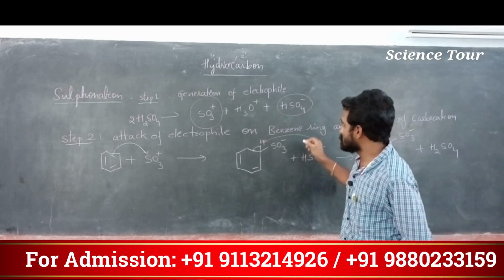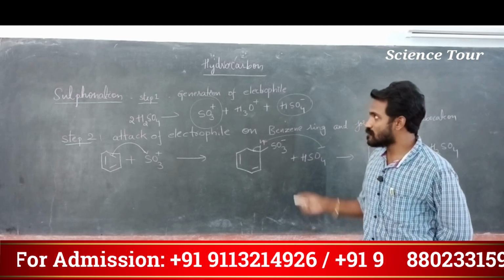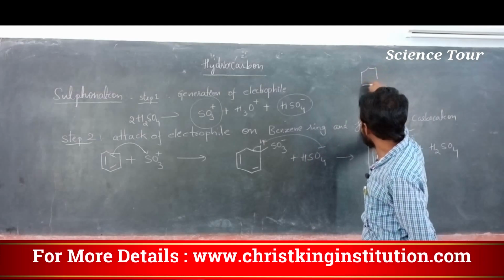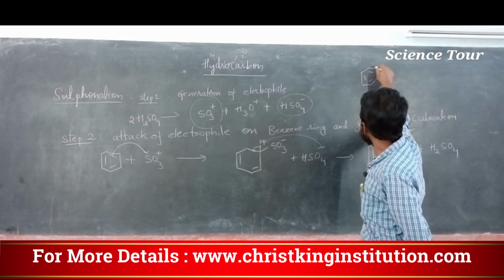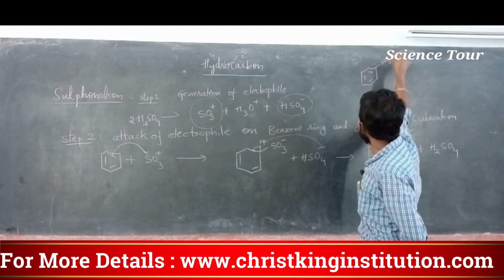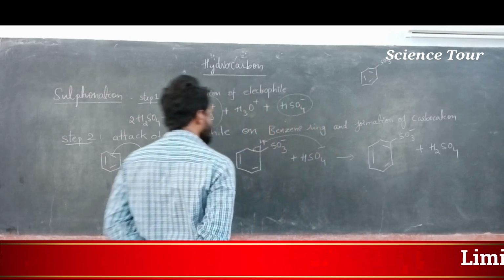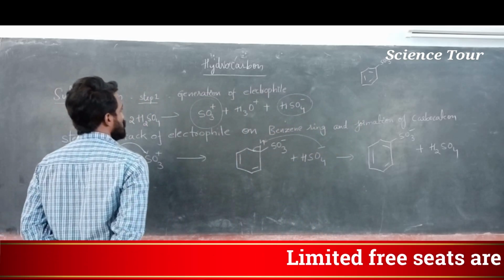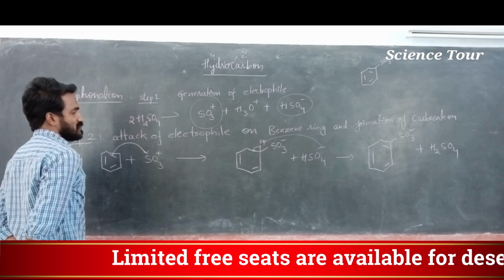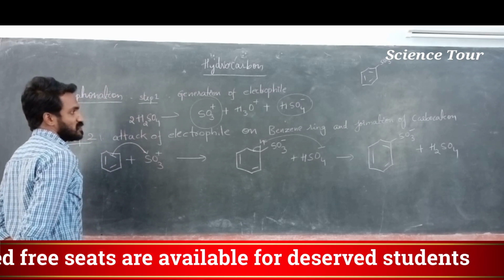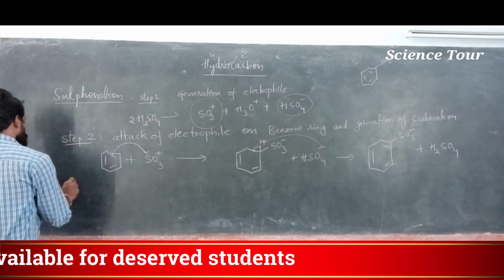At that time we will get the product. Which product do we want? We want benzene sulfonic acid. So from where do we get H, my dear students? That is very important.